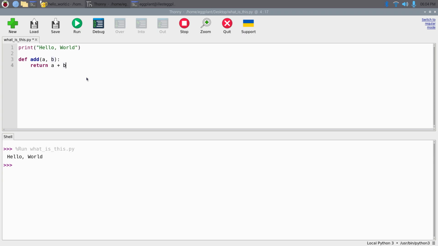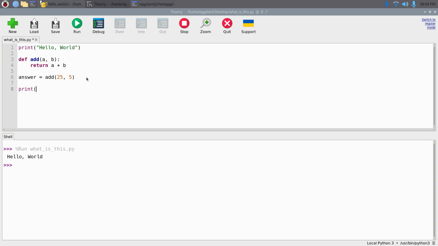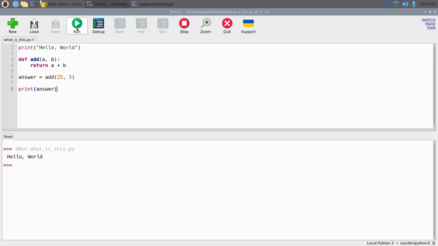We can do answer equals add, I don't know, 25 and 5, so we should get 30, and we can print our answer. So if I save this and run it, I should get 30, and you can see we get 30 down here in the shell output window.